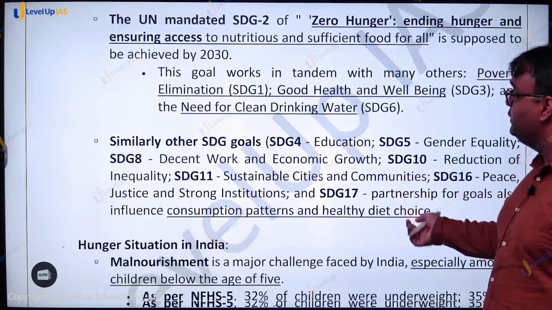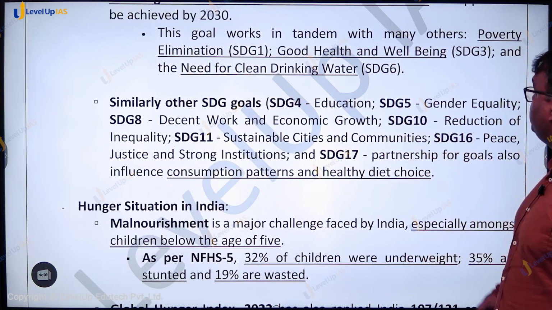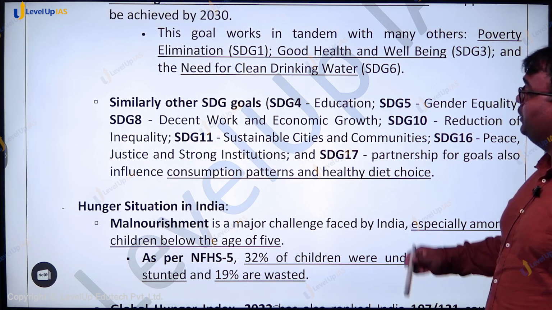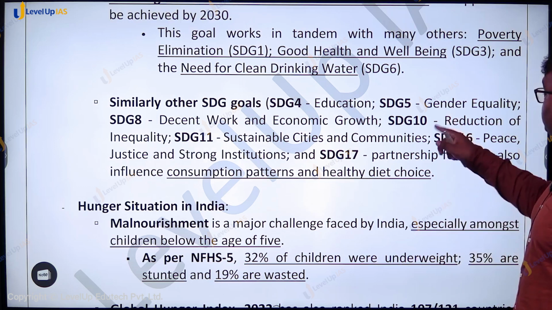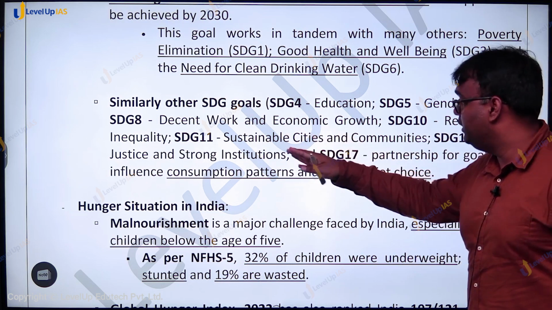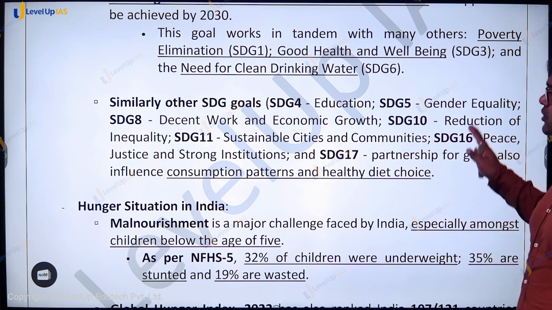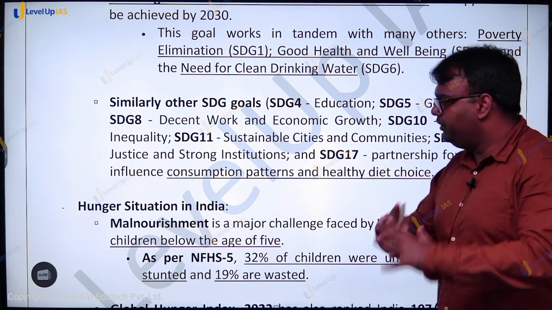There are other SDG goals also: SDG 4 about education, SDG 5 about gender equality, SDG 8 about decent work and economic growth, SDG 10 about reduction of inequality, SDG 11 about sustainable cities and communities, and so on, which are linked with hunger.